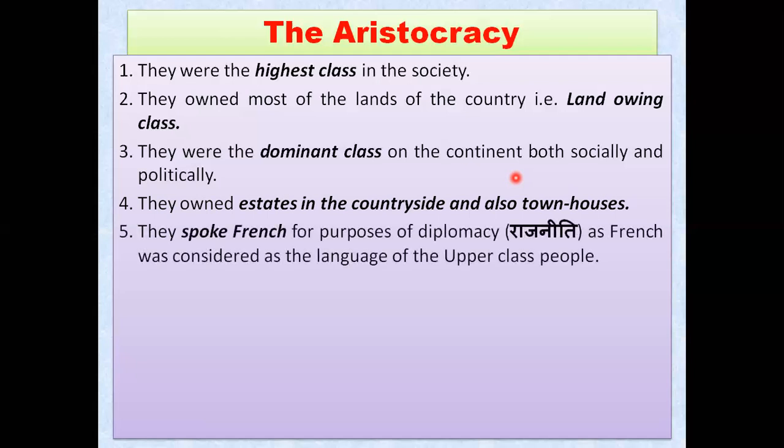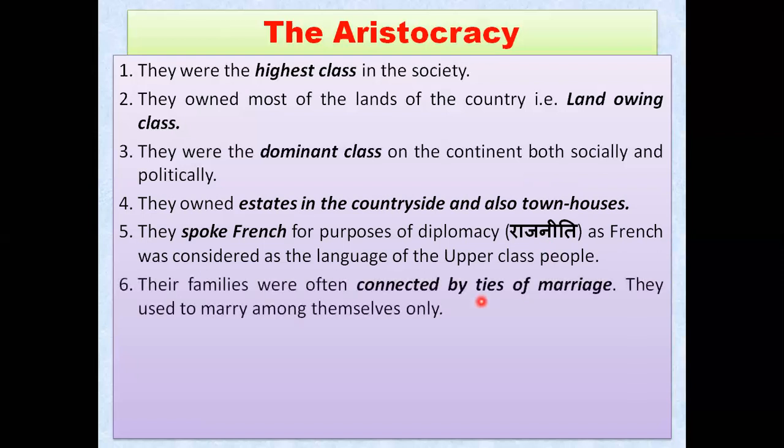And they spoke French for the purpose of diplomacy. To do politics, they used to speak the French language, and they thought that this language was only for the upper class people. To show off that French is quite a rich language, and that it should be spoken only by the aristocrats, the land owning class people. They spoke French to show people that this is the language of the upper class only.